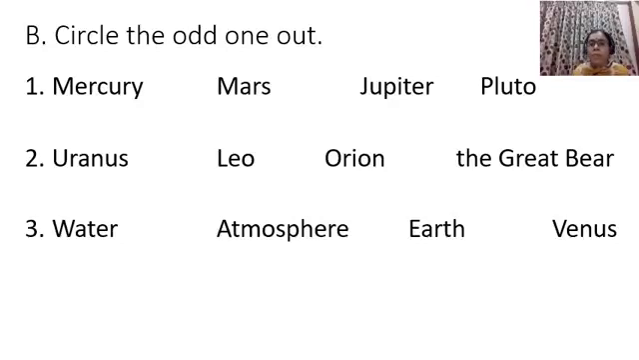Mercury is a planet, Mars is a planet and Jupiter is also a planet, whereas Pluto is not a planet. It's a dwarf planet, right? It's not a planet of the solar system. So Pluto is the odd one out. So what we have to do? You have to circle Pluto.